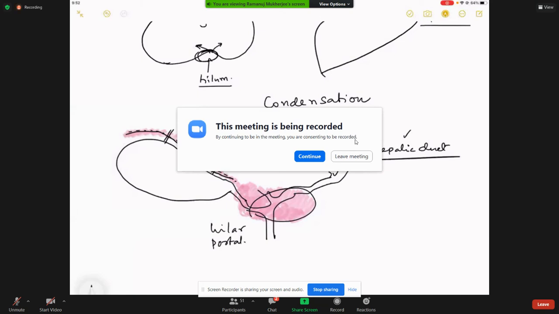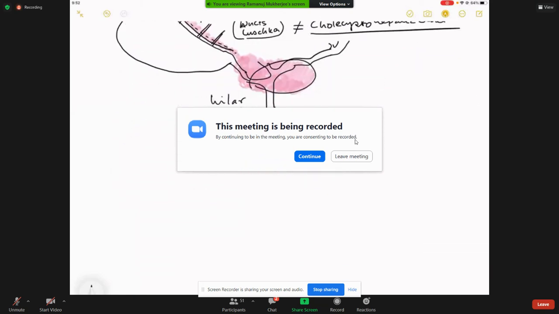And this portal plate or the hilar plate, how do I understand it? If you have seen, say for example, a wrap, I know I am a foodie guy, so I understand by foods, a wrap or a roll, or if you talk about Mexicans, they call it a burrito.